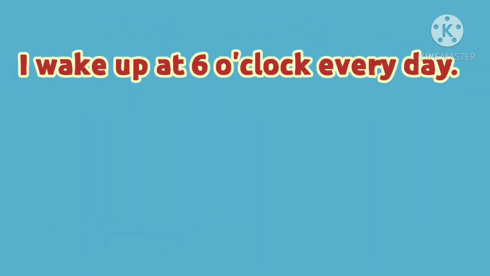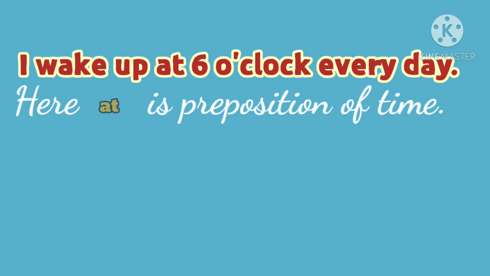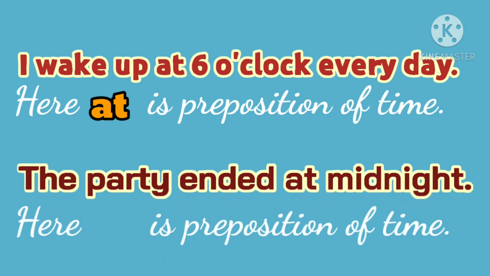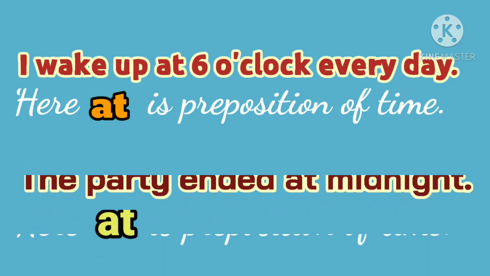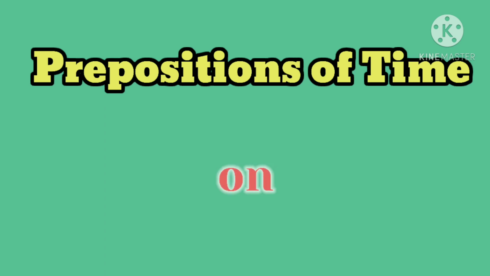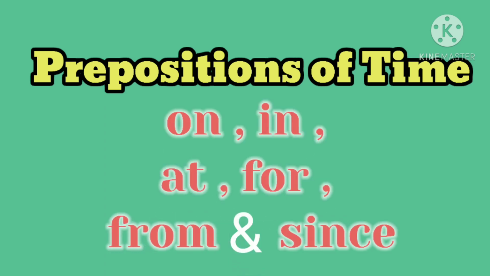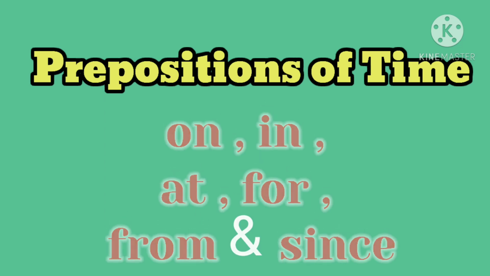For example, I wake up at 6 o'clock every day. Here, "at" is a preposition of time. The party ended at midnight. Here, "at" is a preposition of time. Let's understand the use of prepositions of time on, in, at, for, from, since in detail.